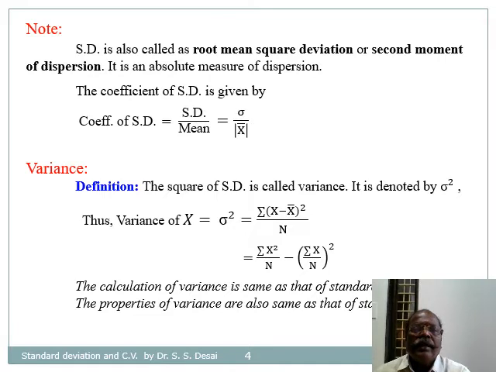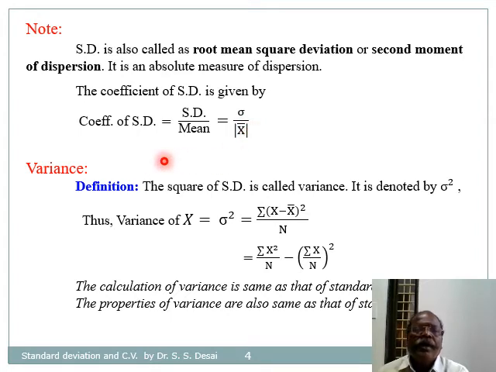Note that standard deviation is also called root mean square deviation or second moment of dispersion. It is an absolute measure of dispersion. The relative measure of standard deviation is given by the coefficient of standard deviation, which is equal to standard deviation divided by mean, that is, sigma divided by mod of x bar.